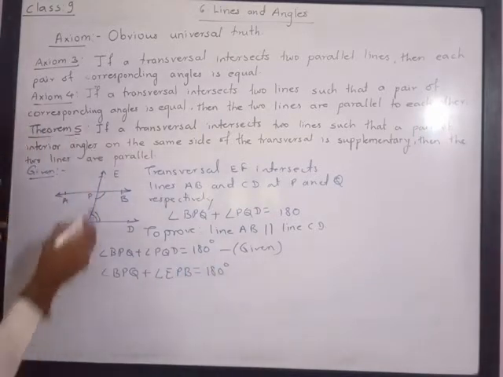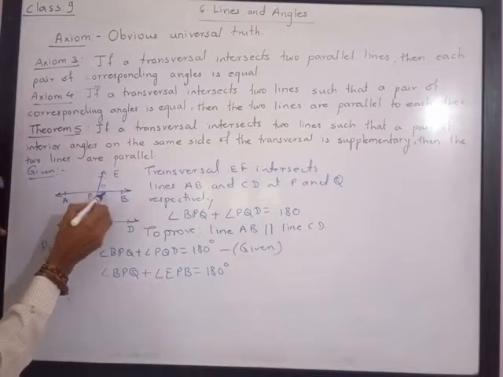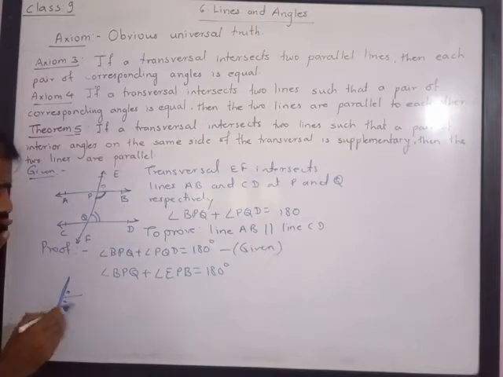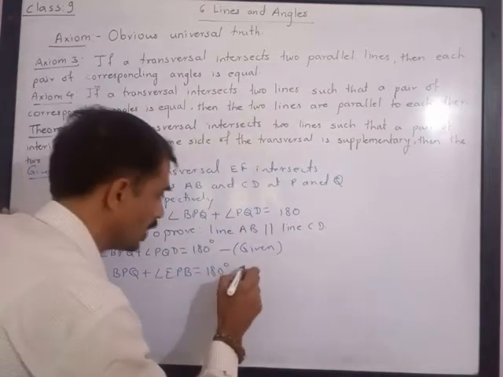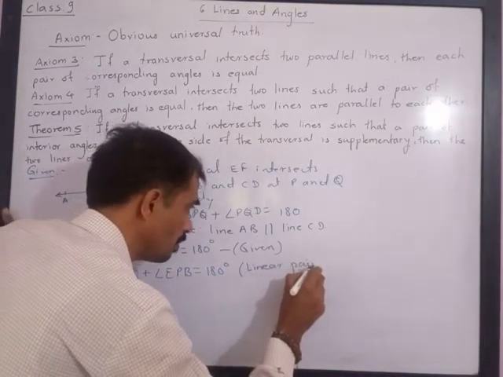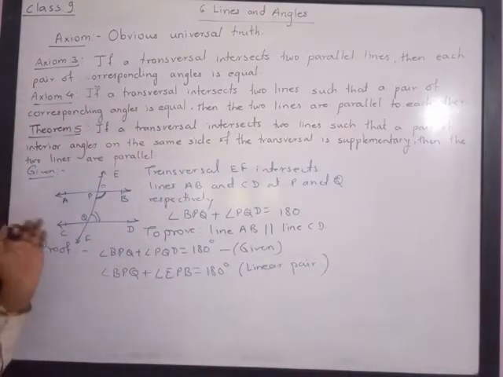Try to understand this. This angle and this angle, the sum of those angles is 180 degrees, because those angles are on a line. We know the angles in a linear pair are supplementary. So here they form a linear pair. The sum of a linear pair of angles is always 180 degrees.